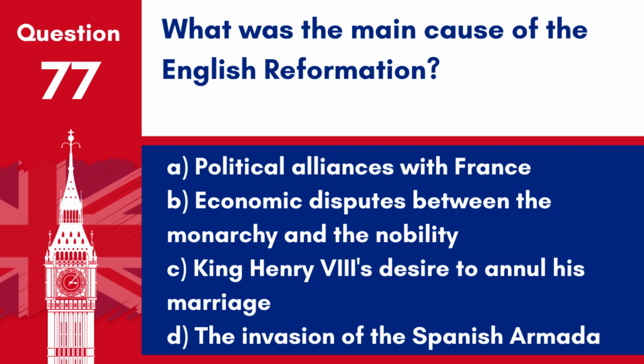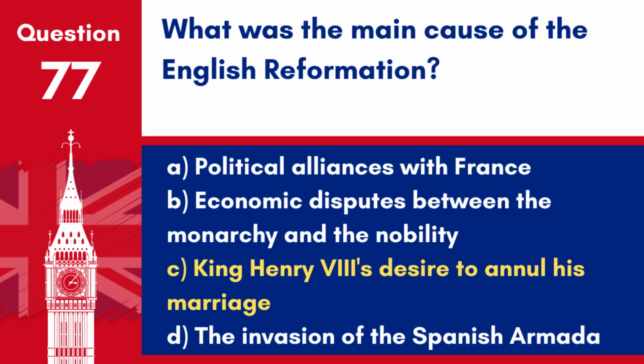Question 77. What was the main cause of the English Reformation? A. Political alliances with France. B. Economic disputes between the monarchy and the nobility. C. King Henry VIII's desire to annul his marriage. D. The invasion of the Spanish Armada.